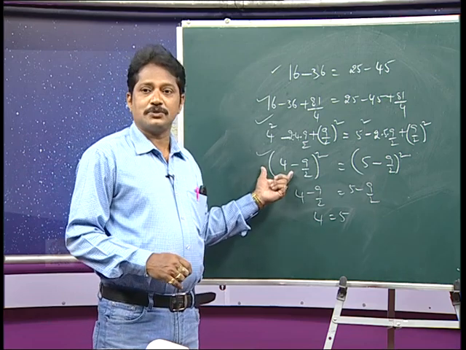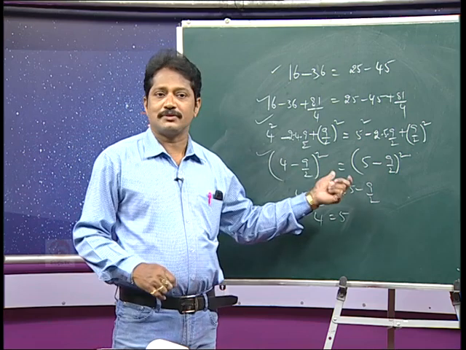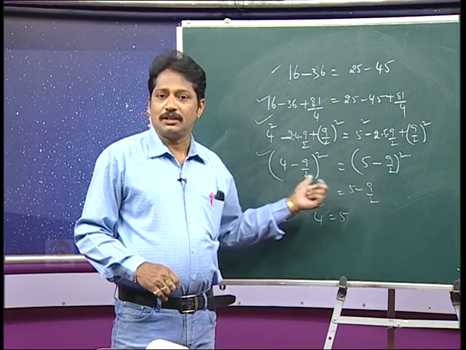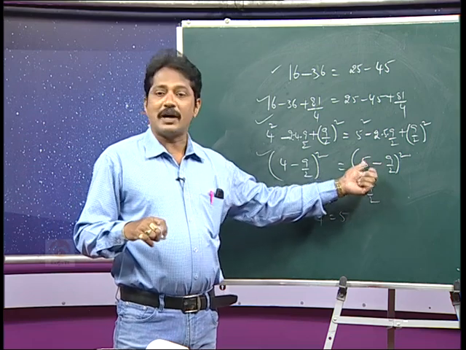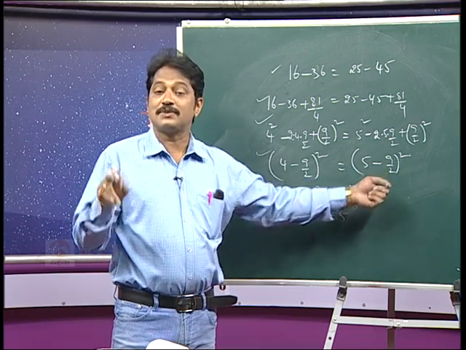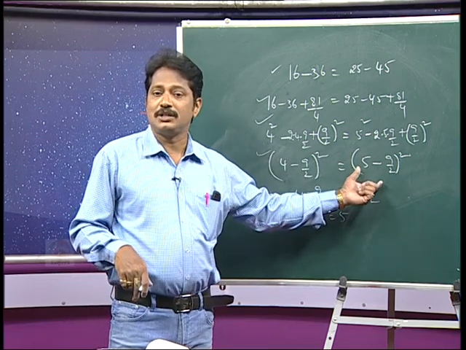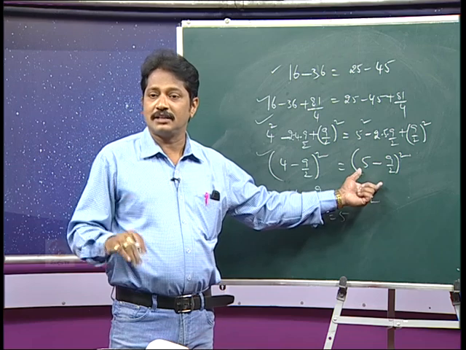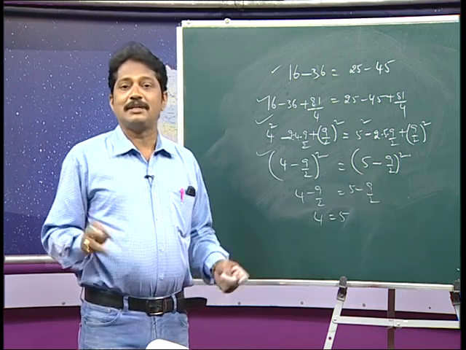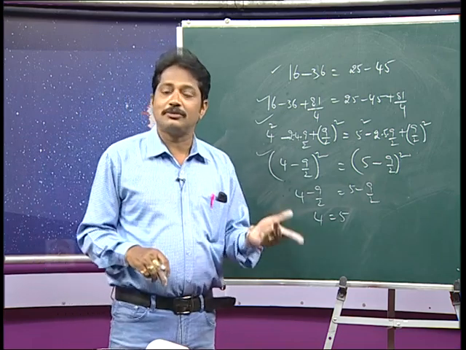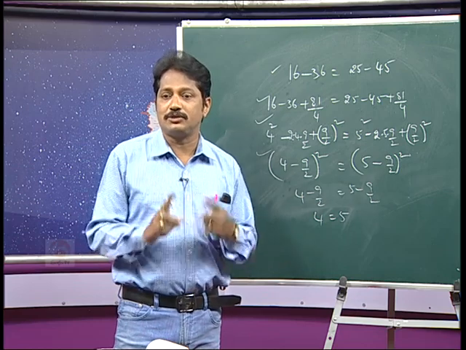4 minus 9 by 2 whole square equal to 5 minus 9 by 2 whole square. What is 4 minus 9 by 2? It is minus 1 by 2. 5 minus 9 by 2 is plus 1 by 2. So it is minus 1 by 2 whole square and plus 1 by 2 whole square, which means those are not equal in sign, because when a square equals b square, a and b need not have the same sign, both plus or both minus. If one is plus and the other minus, there is no possibility to remove the square.